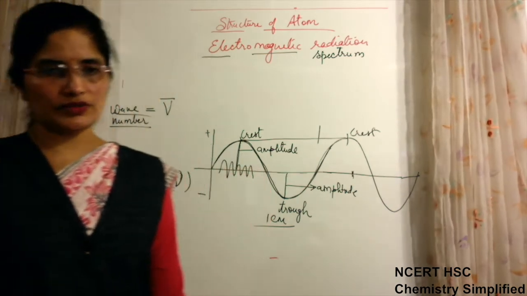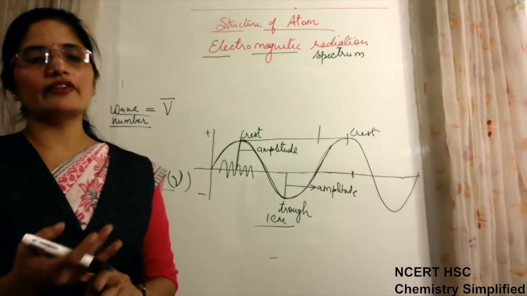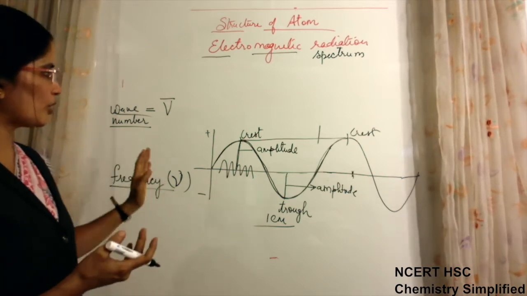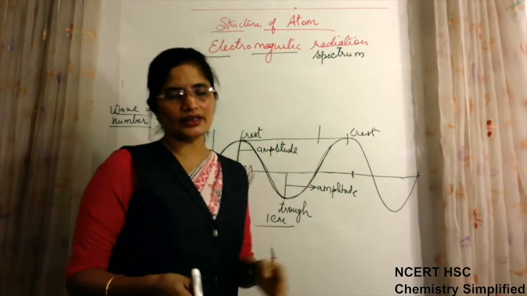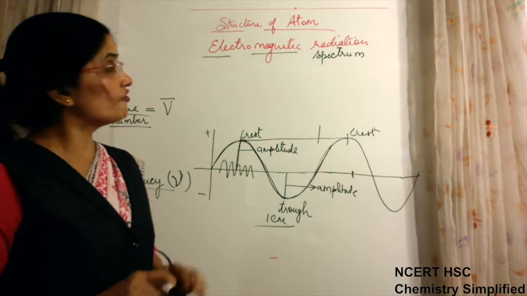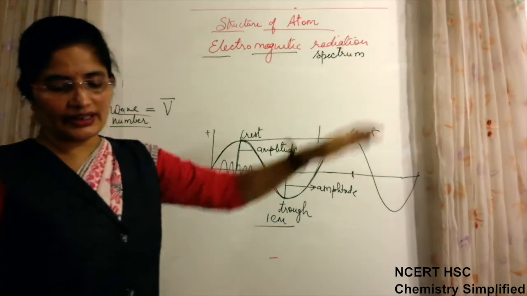All these terms which we are discussing, wavelength, frequency and wave number, are associated with all waves, and because they are associated with all waves, they will be associated with radiant energy also, which is coming from any source of light which has the whole electromagnetic spectrum of radiations.